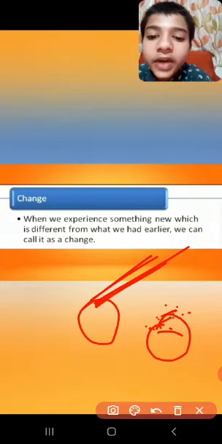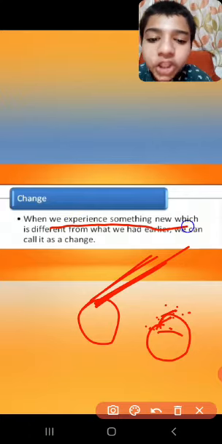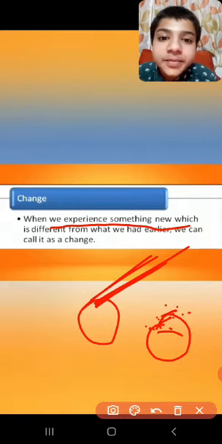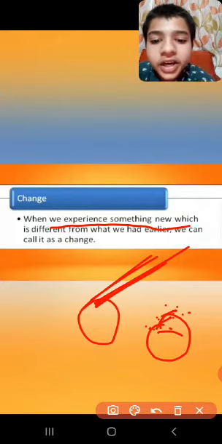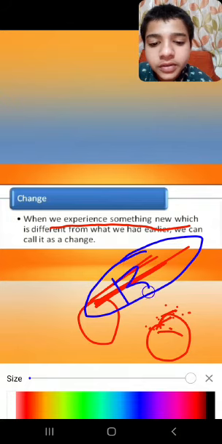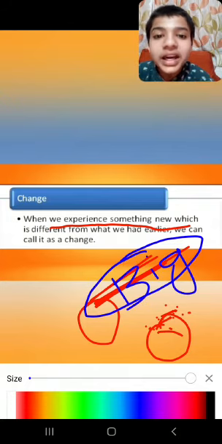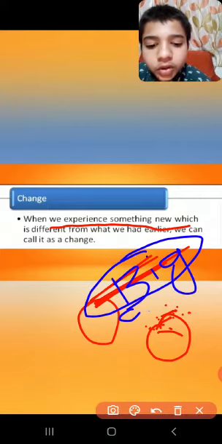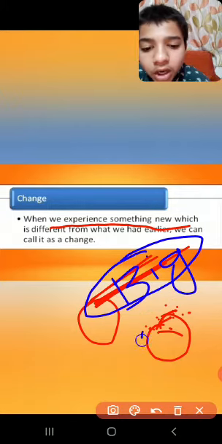When we experience something new, did you experience something new over here? Yes, then see what is new. At first your hair was big. Now when you cut your hair, your hair became small.